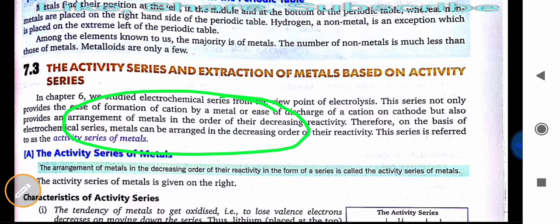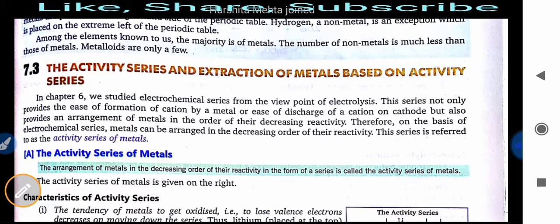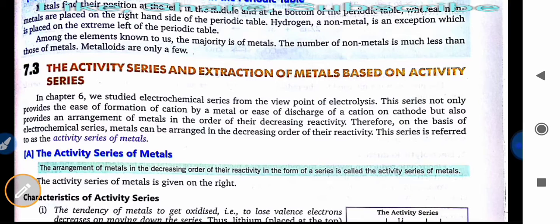Therefore, on the basis of the electrochemical series, metals can be arranged in decreasing order of their reactivity. So we also know the electrochemical series as the activity series of metals.